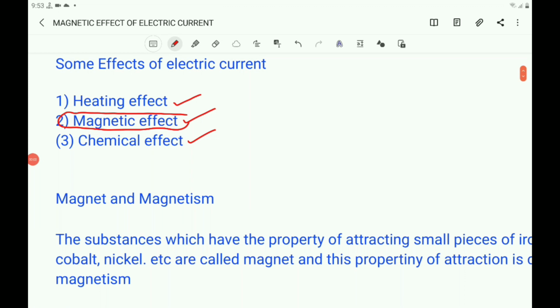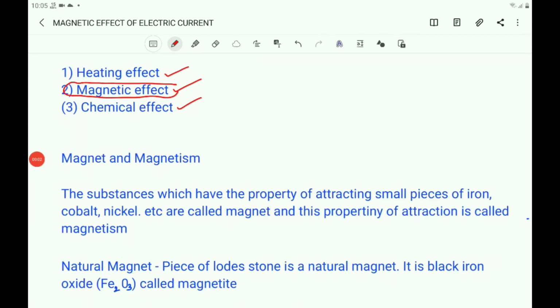Before studying the magnetic effect of electric current, first let us discuss the magnet and magnetism.